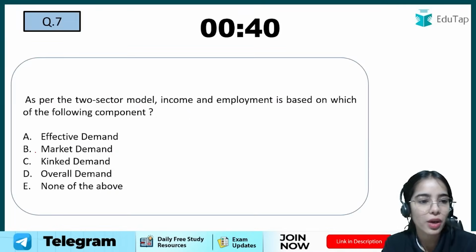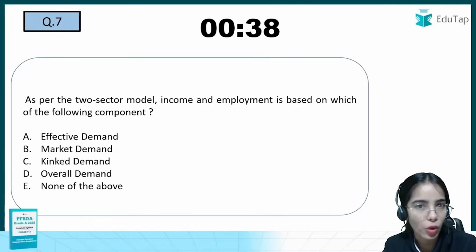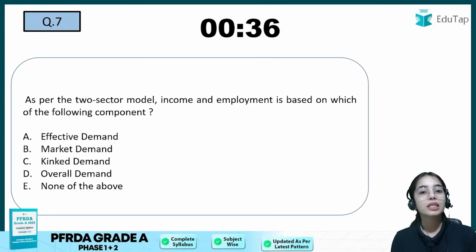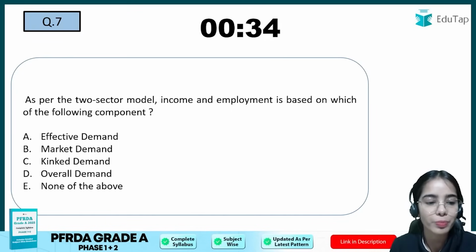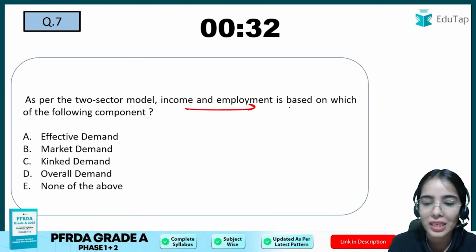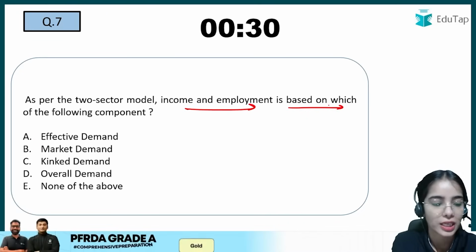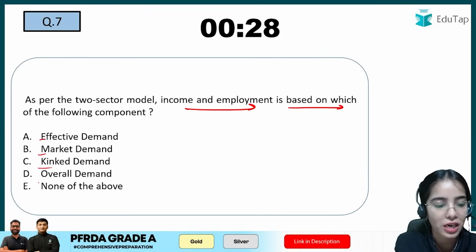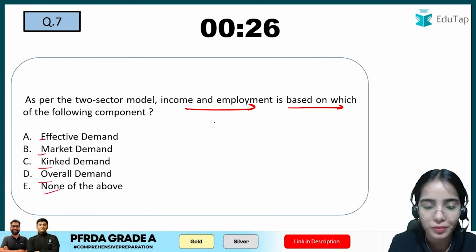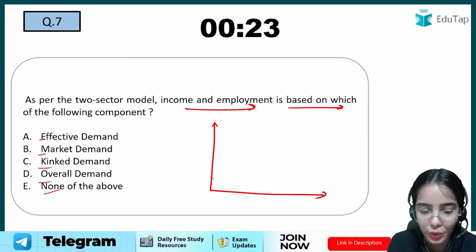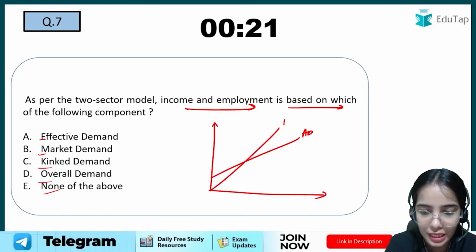Okay. Now coming to the next question, as per the two-sector model. The two-sector model is the model under the Keynesian theory, right? So under the two-sector model, income and employment is based on which of the following components? Effective demand, market demand, king demand, overall demand, or none of the above. If you remember the Keynesian theory, this is the aggregate demand, this is the aggregate supply.